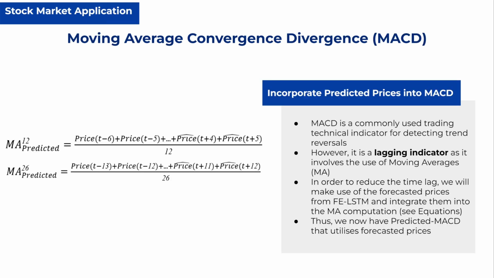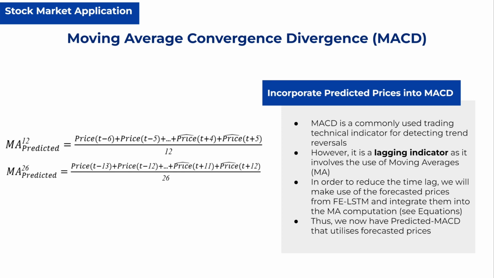Finally, we apply our FE-LSTM in stock market trading. We will be using MACD, which is a popular trading technical indicator for detecting trend reversals. However, it is a lagging indicator as it uses moving averages. To reduce the time lag, we will make use of the forecasted prices from FE-LSTM and integrate them into the moving average computations as shown in the equations. Therefore, we will have obtained a predicted MACD that